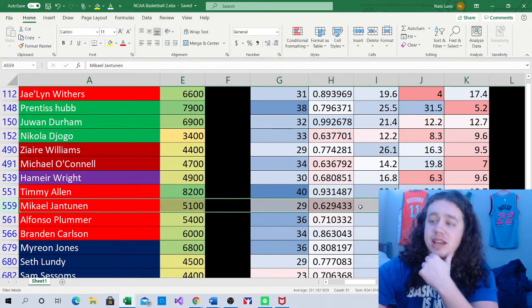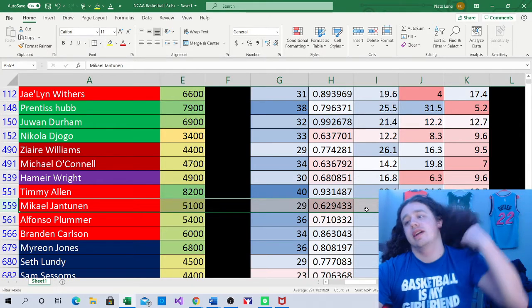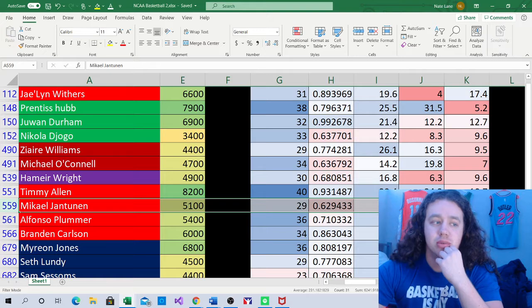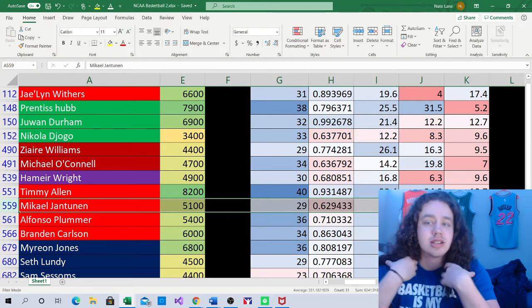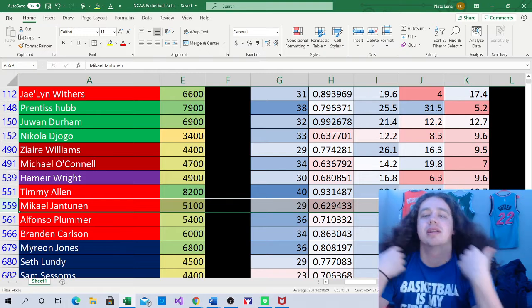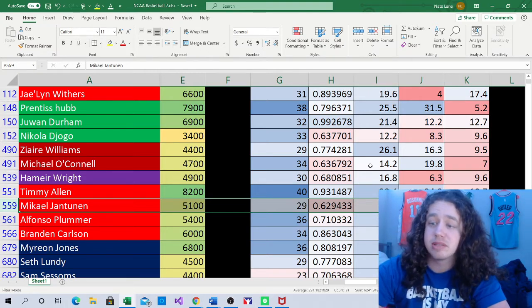Gave him 29 minutes today. He's a .6 point per minute player with a usage rate of 14.4, an assist rate of 9.5, and a rebound rate of 10.1. Kind of just does a little bit of everything, but for the most part, probably not someone I'm overly excited about. But he does look like someone I probably finish into some GPP lineups, so I'm playing a lot of lineups today.